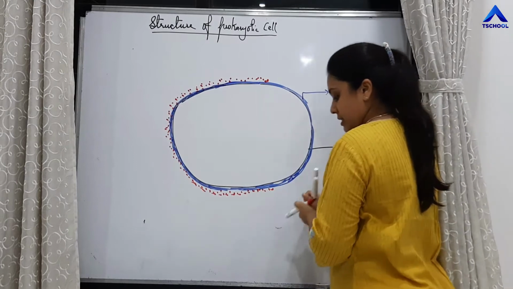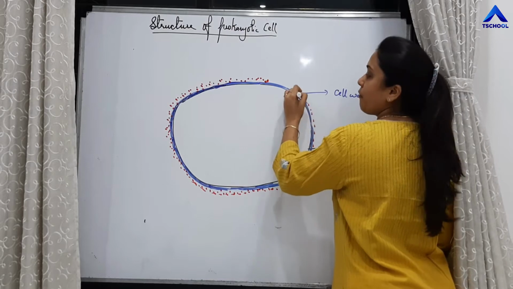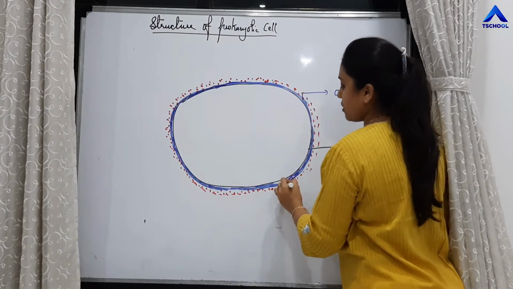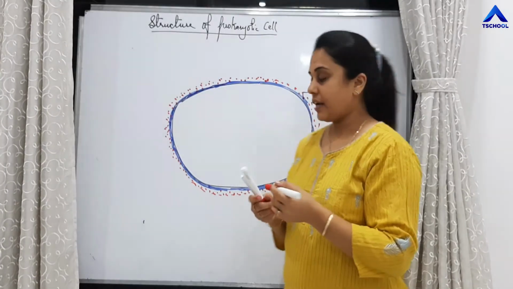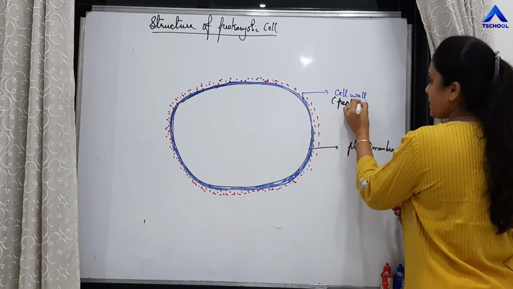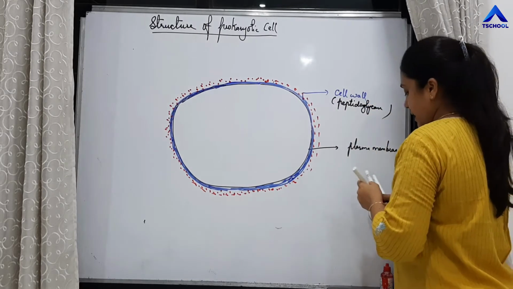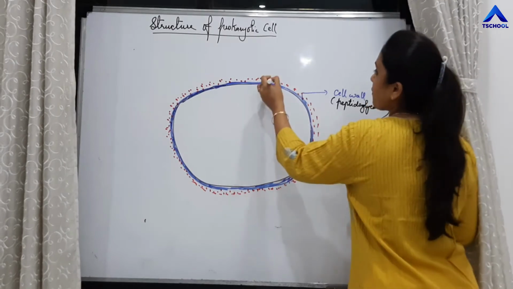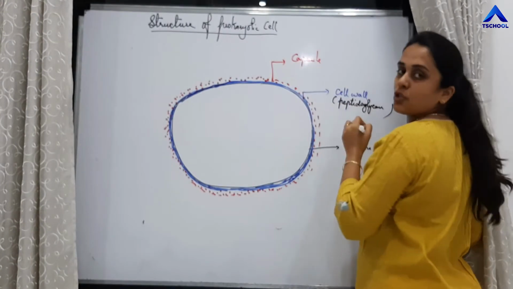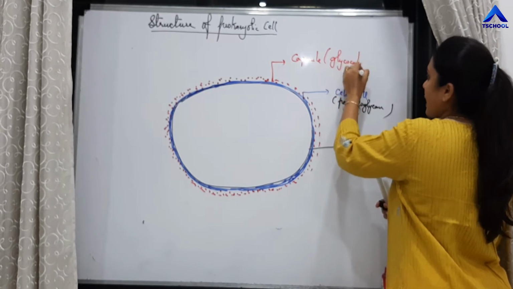So there is the plasma membrane. The plasma membrane is covered by the cell wall. The cell wall is made up of peptidoglycan, and again the cell wall is covered by one more layer, called the capsule, or also called the glycocalyx.